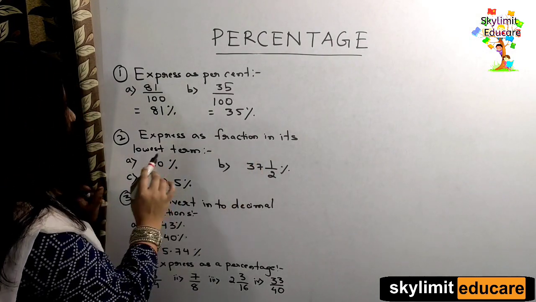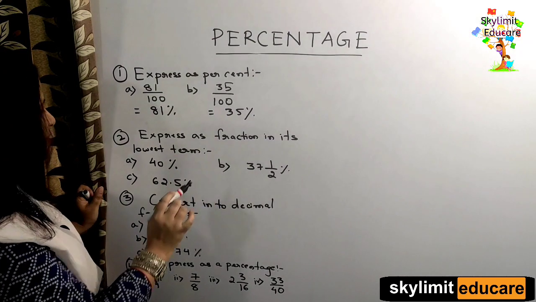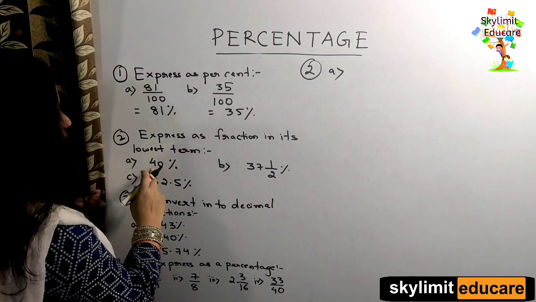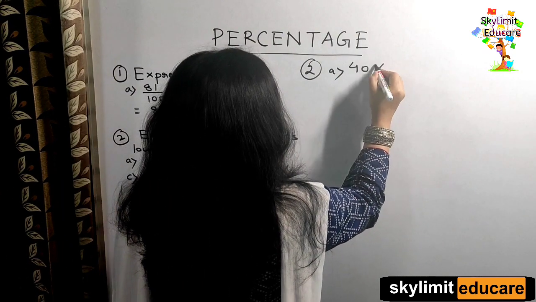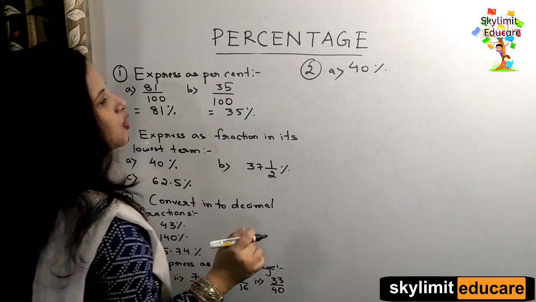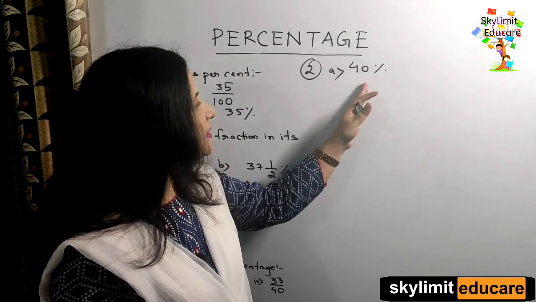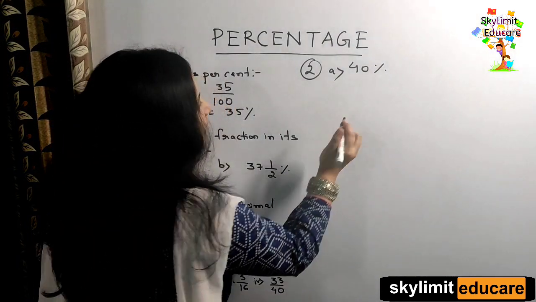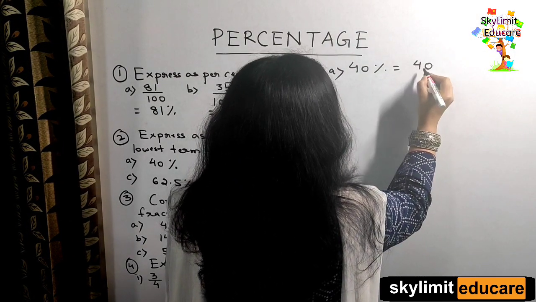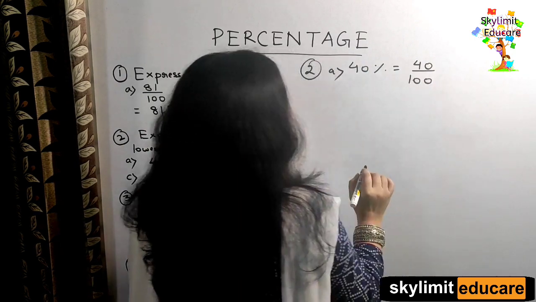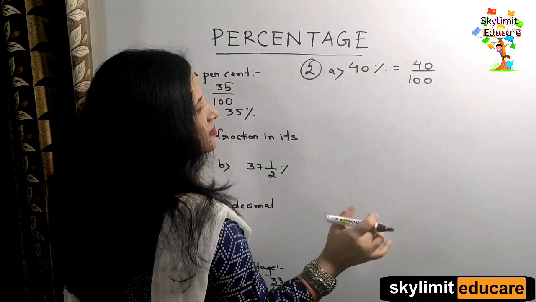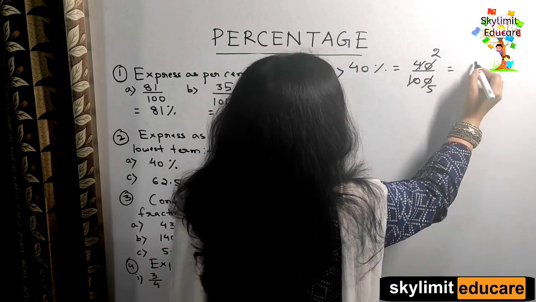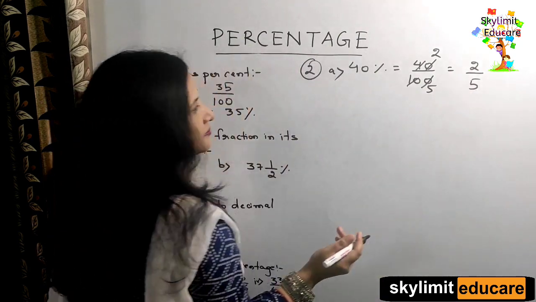Now let's come to the next question. Express as fraction in its lowest term. For question number 2, bit A, you have to express 40% as a fraction in its lowest term. We know that percentage sign means it is out of 100 or by 100. So what are we going to write here? It is same as 40 by 100. Clear? Then you have to write it as a fraction in lowest term, so you just need to reduce it. 2 2s are 4, 2 5s are 10. So you obtain the fraction in its lowest term, right?